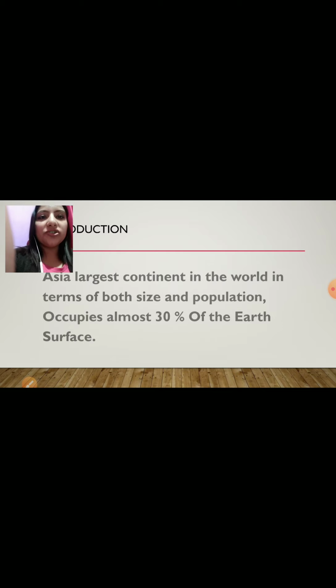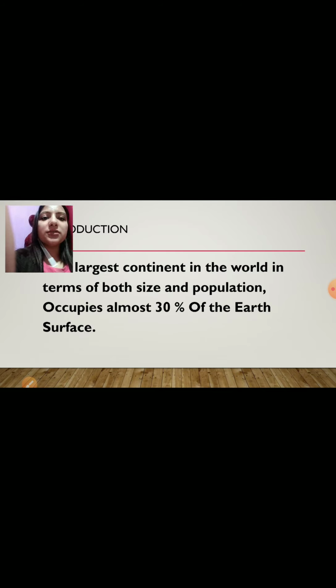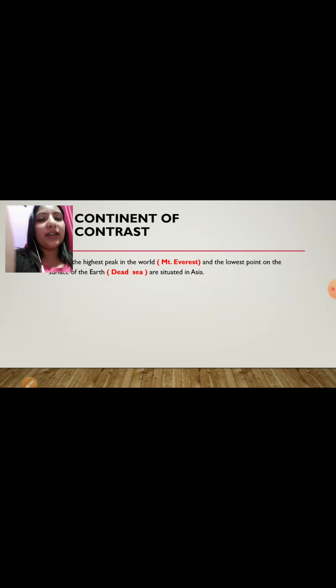We all know that Asia is the largest continent in the world in terms of both size and population, and it occupies almost 30% of the Earth's surface. Because of its enormous size, Asia is physically and culturally one of the most diverse continents in the world. In fact, Asia is described as the continent of contrast because of its diverse features: diversity in relief, diversity in climate, diversity in vegetation. Now let's have a look at the different reasons why the Asian continent is a continent of contrast.